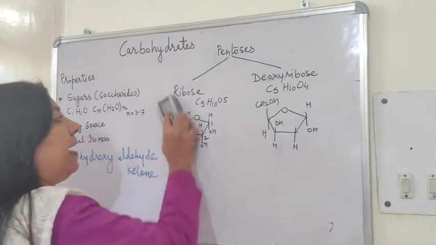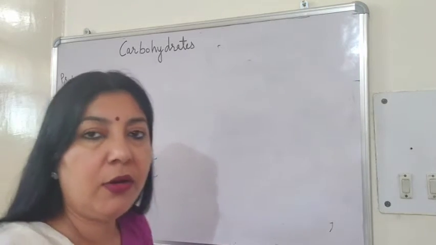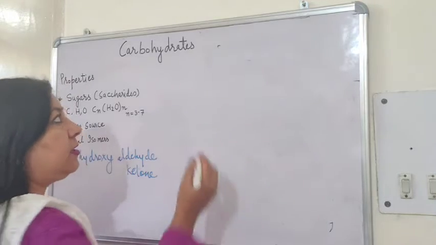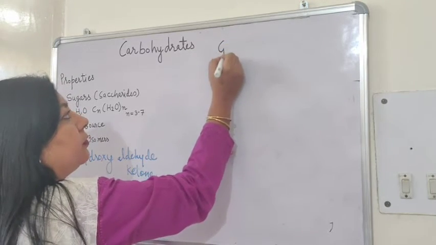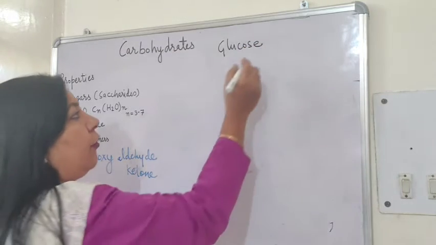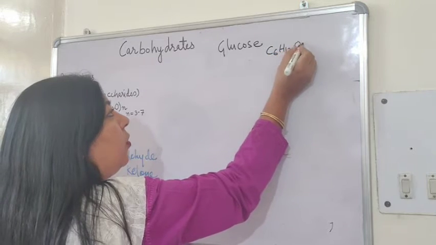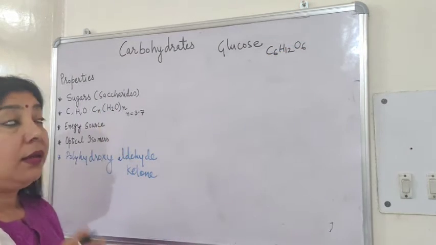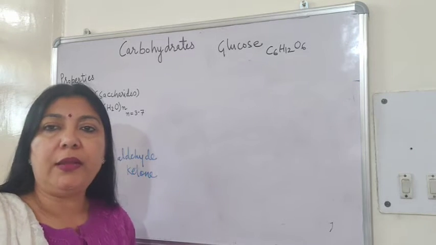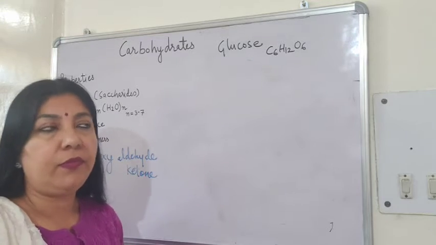Now let us come to hexoses. In hexoses, mainly we are talking about the glucose. Let us see the structure of glucose. Glucose, the formula is C6H12O6. Glucose, fructose and galactose have a unique property. They may be present in aliphatic or in the aromatic form.